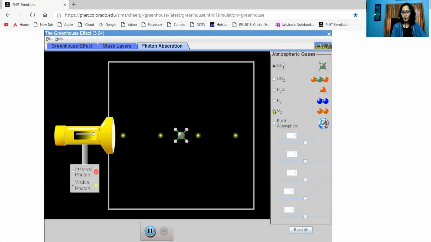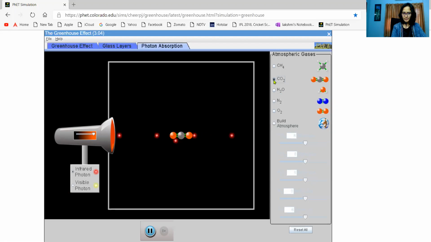But what happens to these gases when they are hit by infrared radiation? Now these red particles are the infrared radiations. When oxygen is hit by infrared radiation, oxygen is stable enough. When nitrogen is hit, this blue one is nitrogen, no change. Water, yes, the hydrogens are vibrating. The atoms are vibrating. Carbon dioxide,